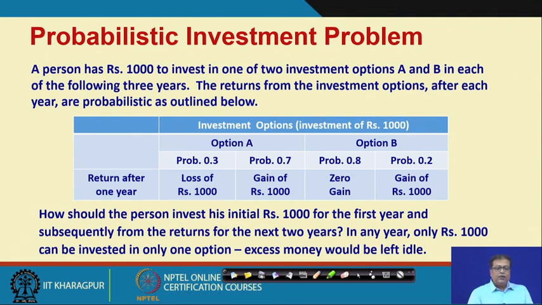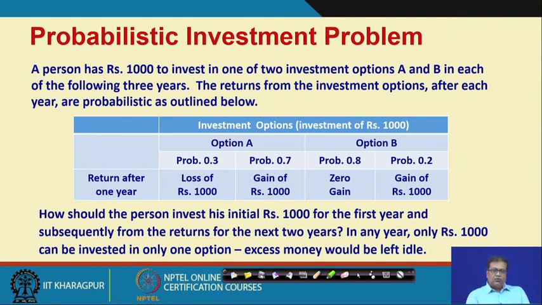Now, you will be investing it thrice, not once. Had it been only once, you could simply calculate the expected value of your returns. We will come to expected value a little later.